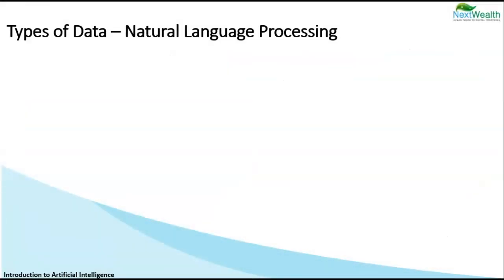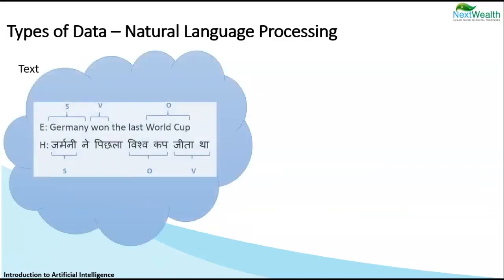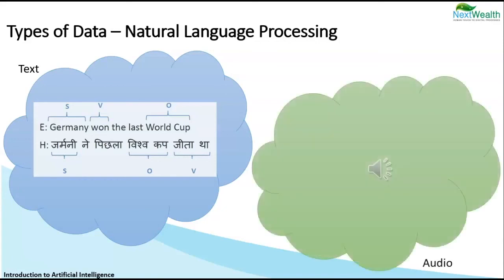for a particular object. Let us look into natural language processing kind of data. In short, we will refer to it as NLP moving forward. This will involve sentences which are in text or audio format. The work that we can do for text could be parts of speech tagging like subject, verb, object, or the intent of the entire sentence, and so on. In this sentence, Germany is the subject, won is the verb, World Cup is the object. For audio, the work we can do could be to identify words and tag them in the audio or summarize the intent of the entire audio.